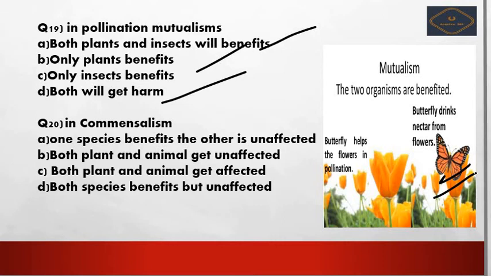In commensalism, option A: one species gets benefit, the other is unaffected. Option B is both plant and animals are unaffected. Option C, both plant and animals are affected. Option D is both species benefit but unaffected. So here in commensalism, option A is the right answer: one species benefits, the other is unaffected. We'll see this by picture, which will be very clear for you.